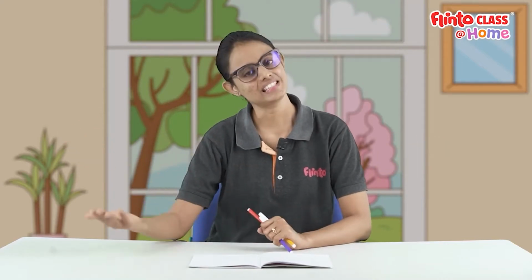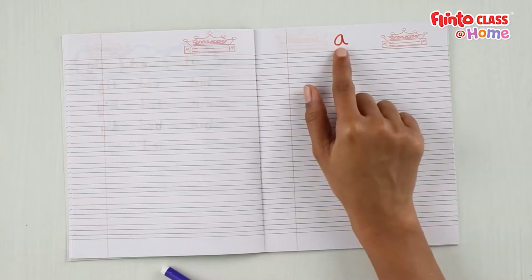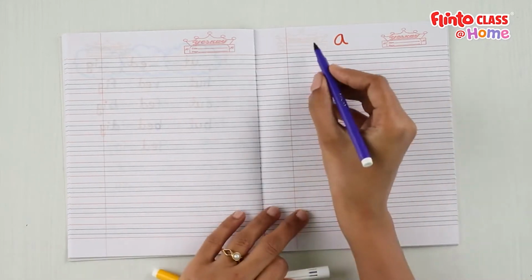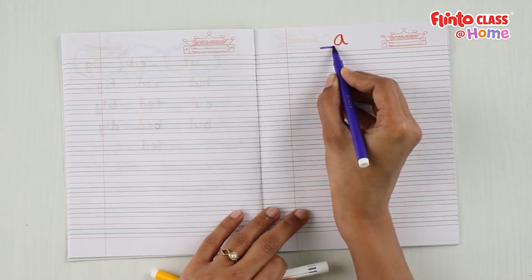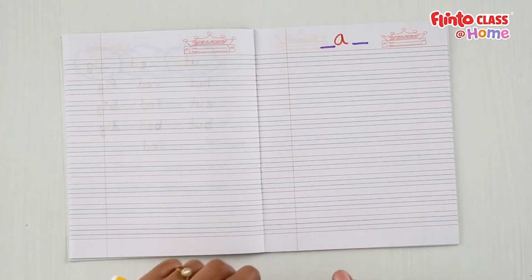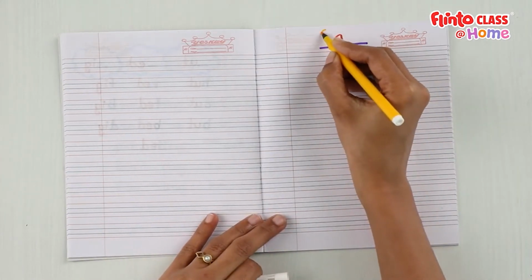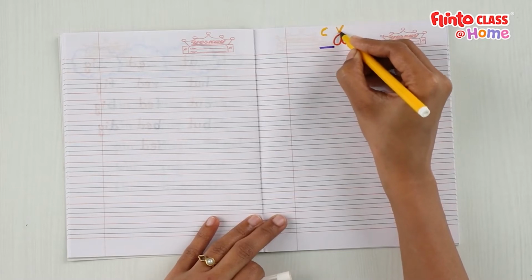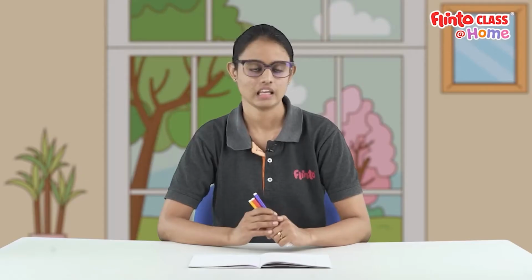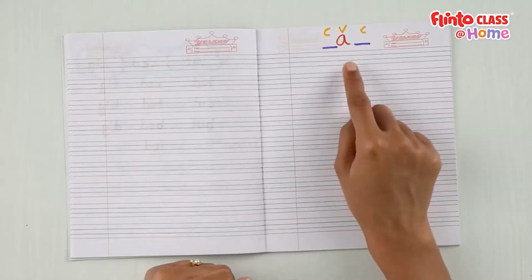We are going to learn about the long vowel sound next term. So, this is the vowel A. We are going to make words by adding a consonant to the beginning and the end of the word. So, we will have a consonant, a vowel and another consonant for all our words. Can we make some words using the vowel A?